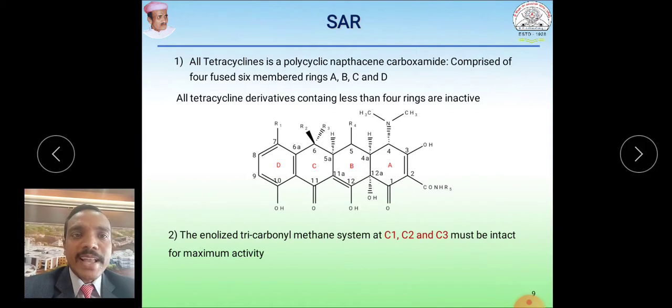The enolized tricarbonyl methane system at carbon 1, carbon 2 and carbon 3 must be intact for maximum activity.